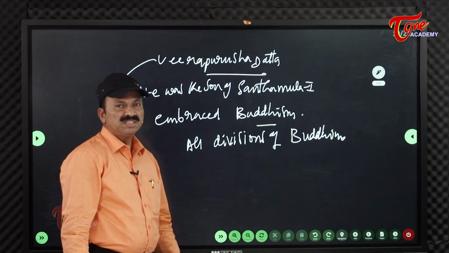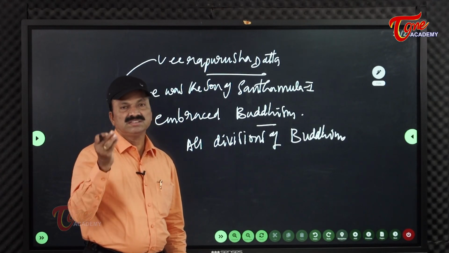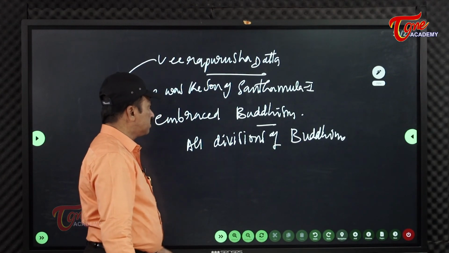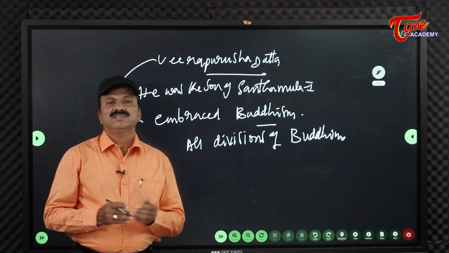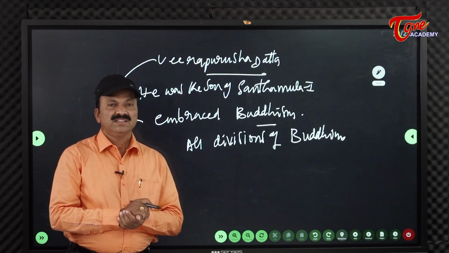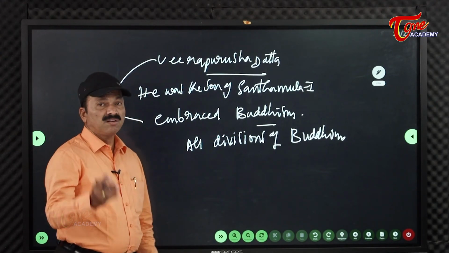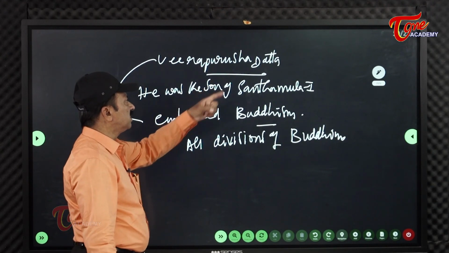What are the divisions of Buddhism? Sthaviravadins, Mahasangikas, Hinayana, Mahayana. All these developed in the period of this ruler. He was a strong believer of Buddhism. He did not like Saivism, in which many categories are there; you know well, 28 Agamas are there in Saivism.